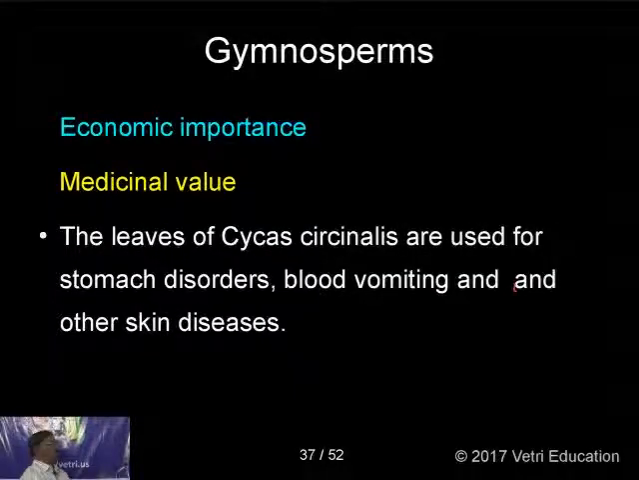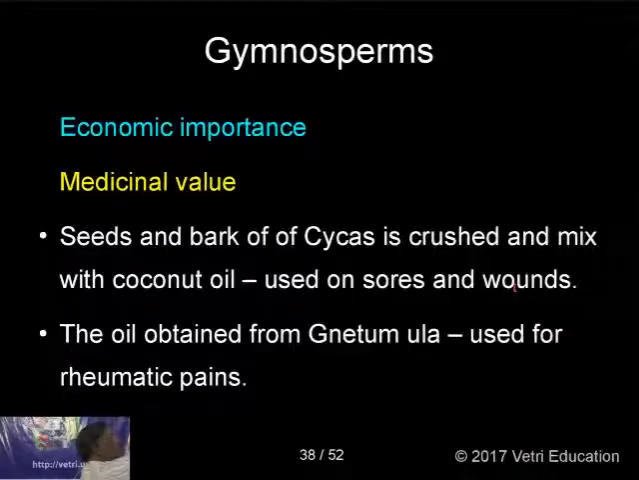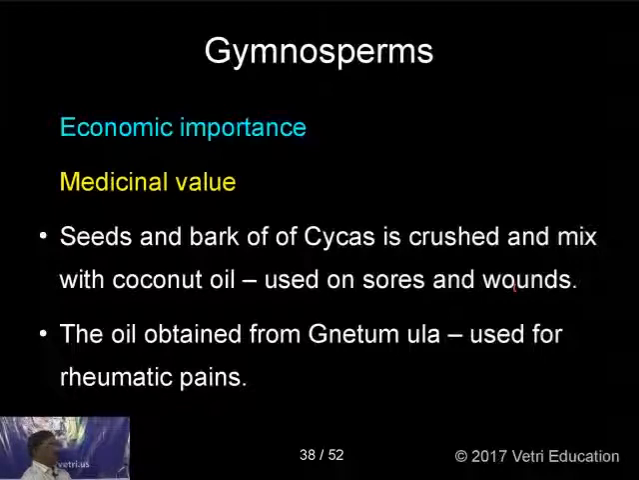Regarding the medicinal value, the leaves of Cycas circinalis are used for stomach disorders, blood vomiting, and other skin diseases. Next, the seeds and bark of Cycas are crushed and mixed with coconut oil and used on sores and wounds. The oil obtained from Gnetum is used for rheumatic pains. The oil is used.